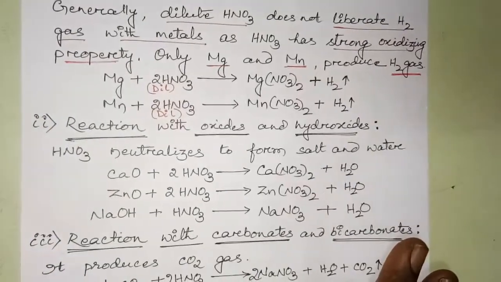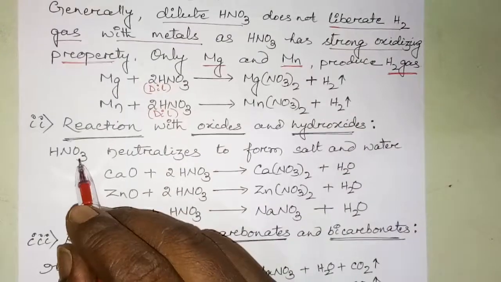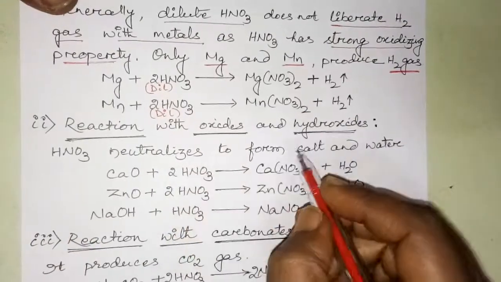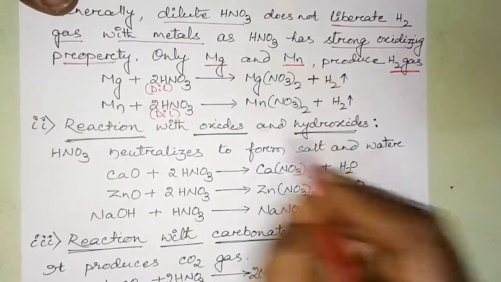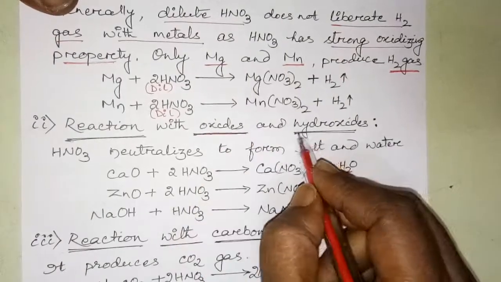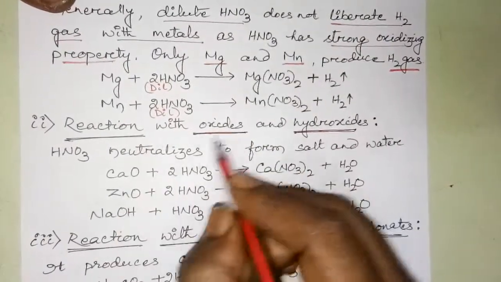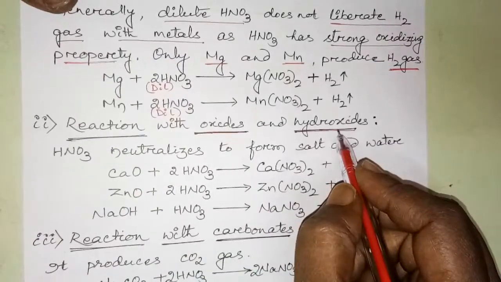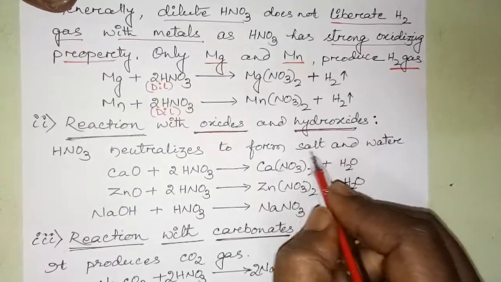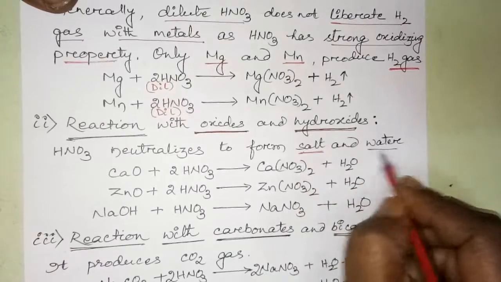Now we'll discuss the reaction with oxides and hydroxides. What are they? Nitric acid neutralizes them to form salt and water. Why? Oxides and hydroxides are bases. So when nitric acid reacts with oxides and hydroxides, it produces salt and water. Clear?